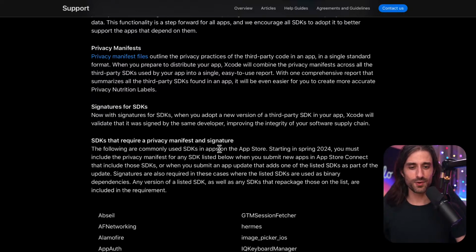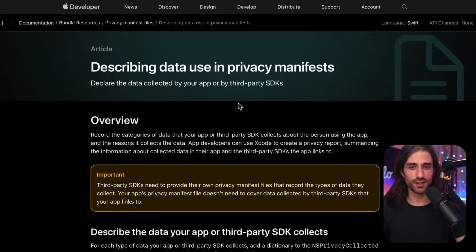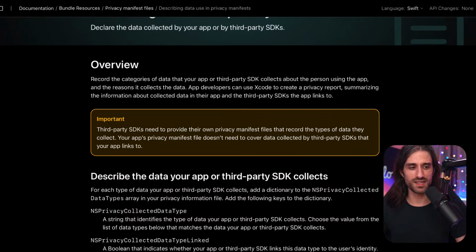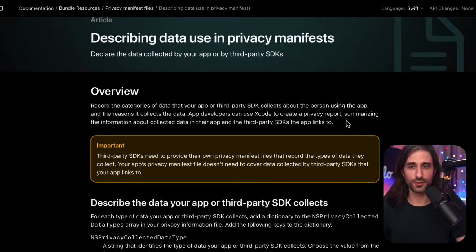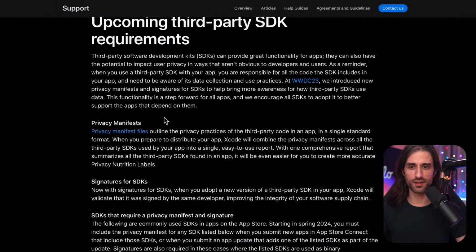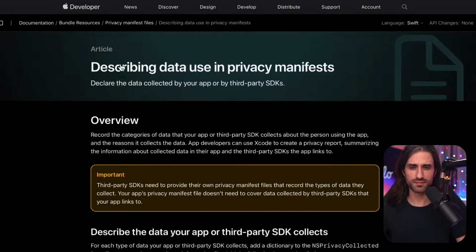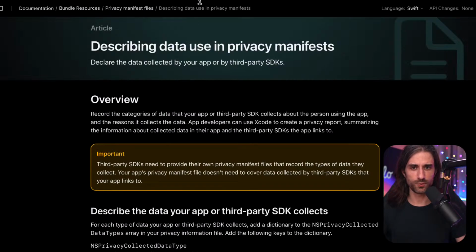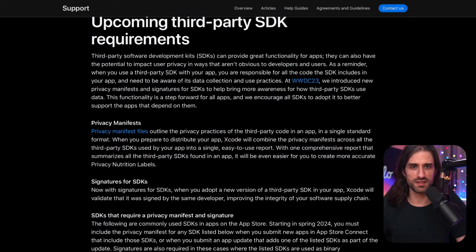So let's have a look now in the documentation. What do we have in this privacy manifest file? This is the page that you will find if you follow this link. Yeah, I followed this link. Let me just go back so you have everything open, but it was this link right here, privacy manifest.